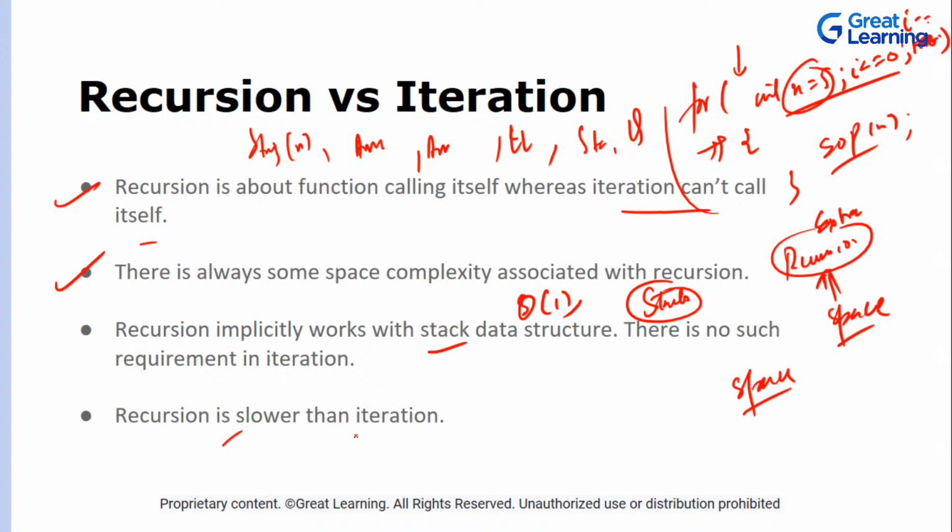Recursion is slower than iteration because a stack has to be maintained. So with all these things, you might be thinking, okay, iteration is easy to implement, but recursion is much more intuitive when you talk about some data structures or different examples. At that time, recursion is much more intuitive as compared to iteration. So let's move ahead now.